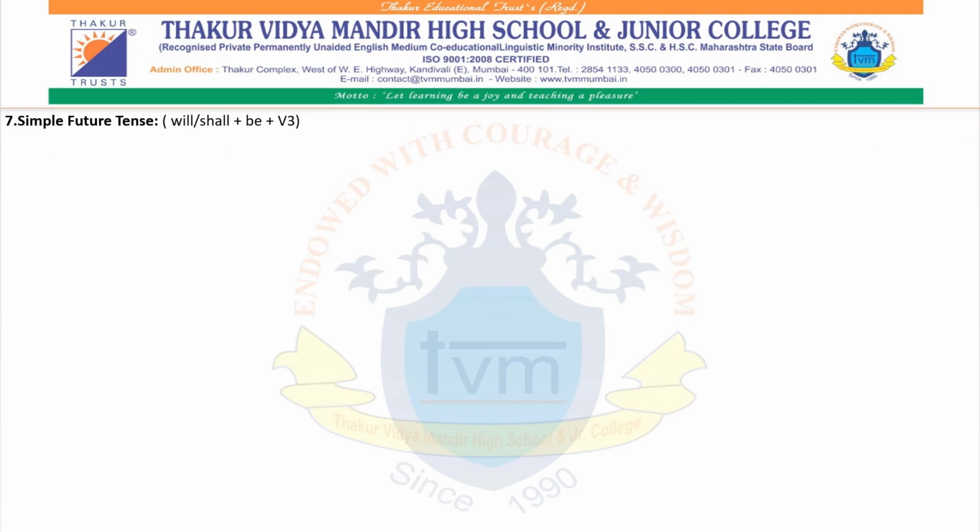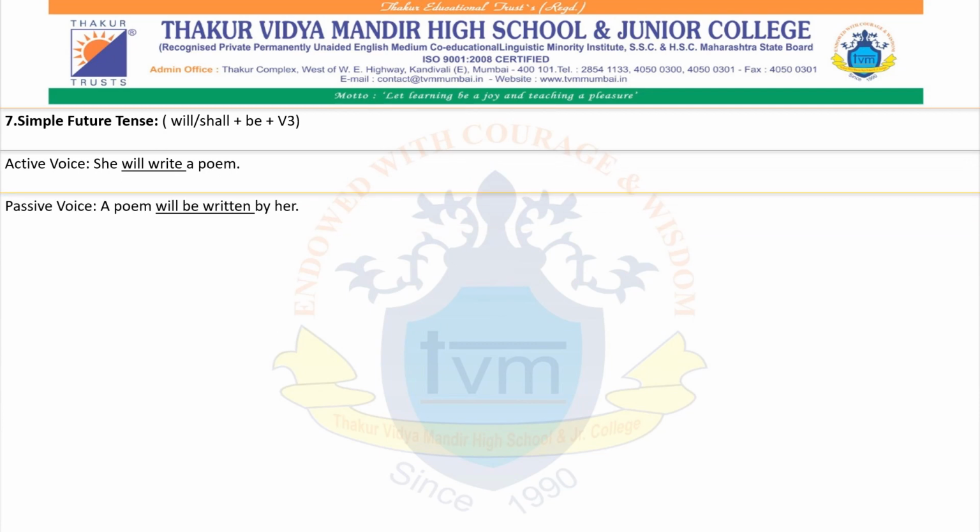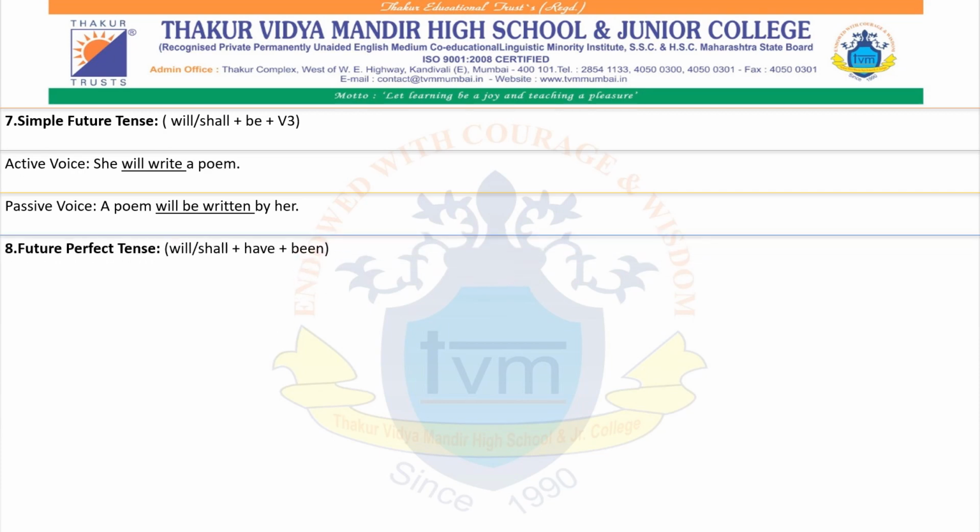Simple future: the auxiliaries are will or shall, and we already know the rules from the chapter on tenses, plus be plus verb 3. She will write a poem, so it will be, a poem will be written by her. Future perfect: will or shall along with have and been, and then verb 3.